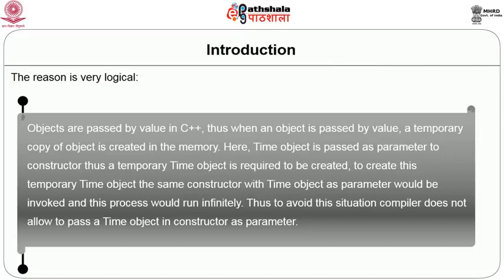Now, in this constructor of ours, we are passing a time object as an argument. So, when we pass this time object as an argument, a temporary copy of time will be created, and for construction of this temporary copy, we would require the invocation of this constructor again, and when we invoke this constructor again, we would need a temporary copy of another time object to be passed as an argument to this second invocation, and this process goes on indefinitely. Therefore, the compiler cannot allow us to define such a constructor.